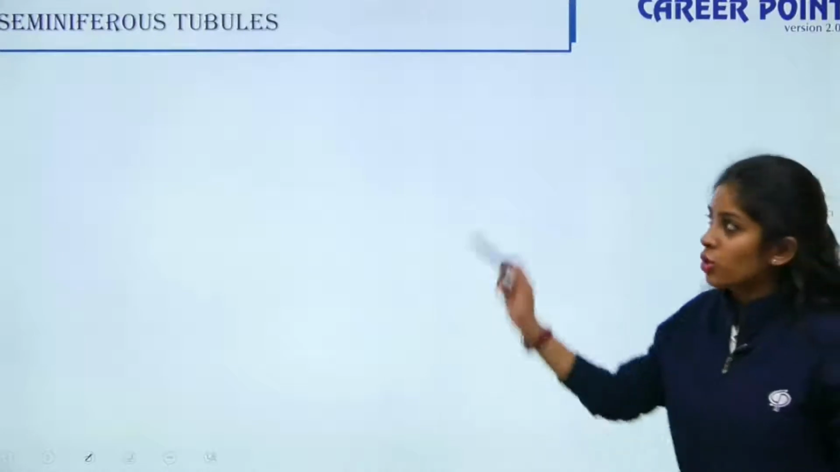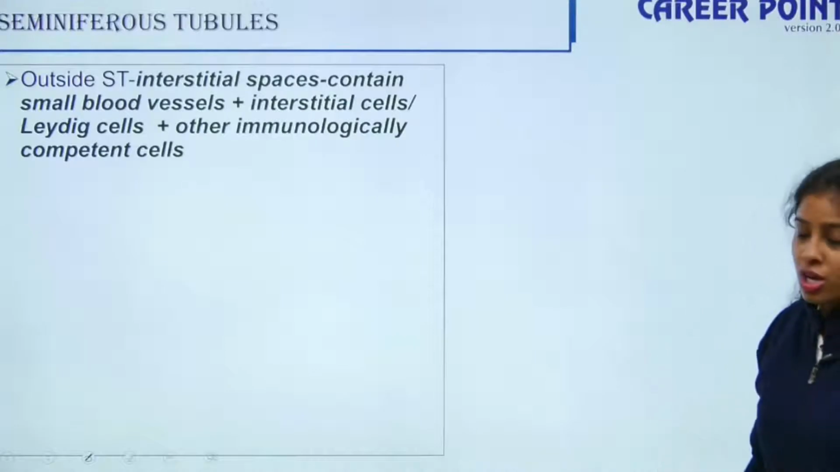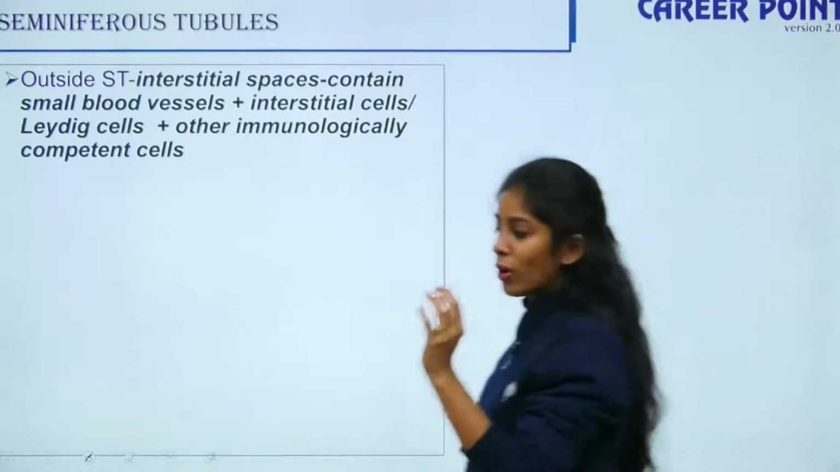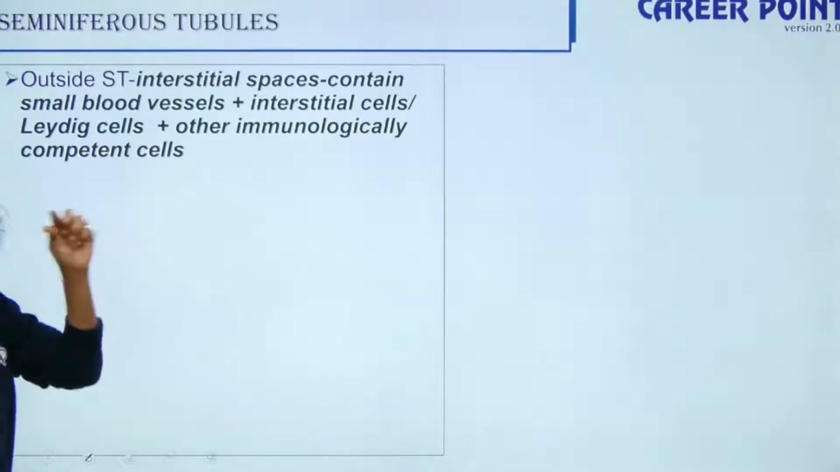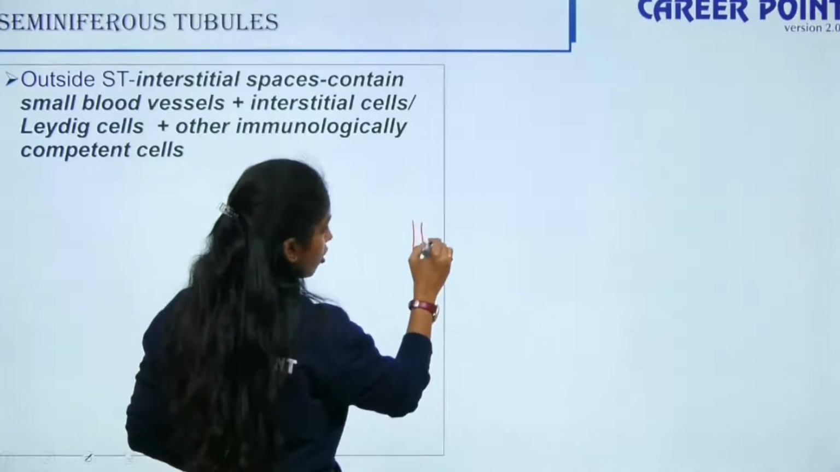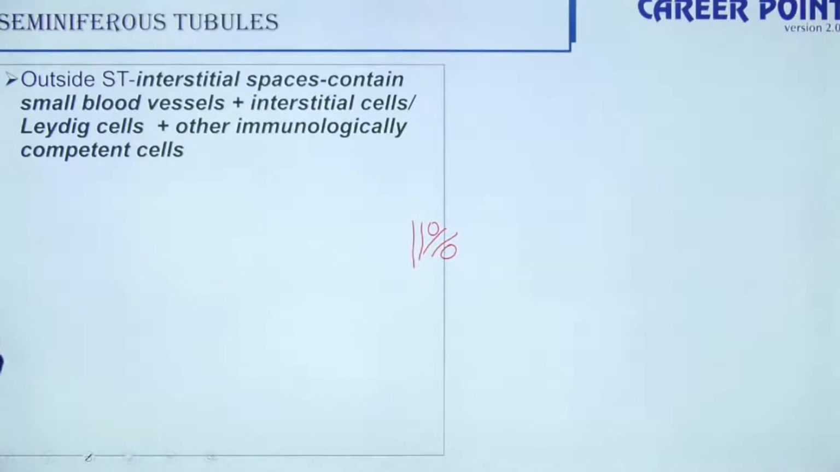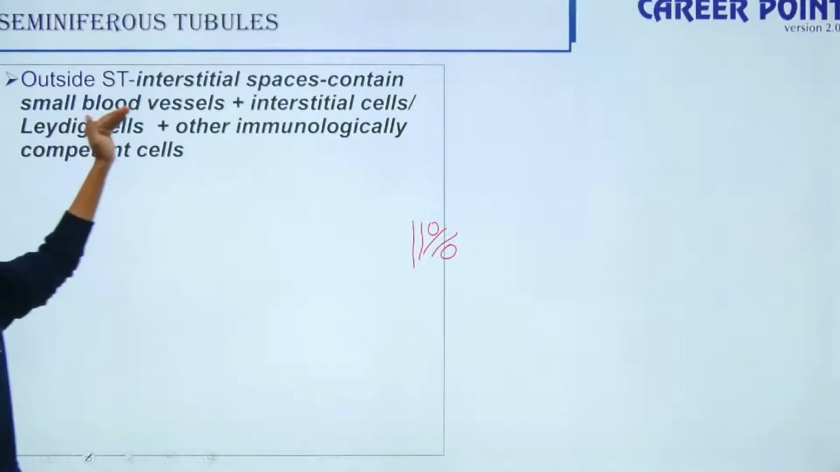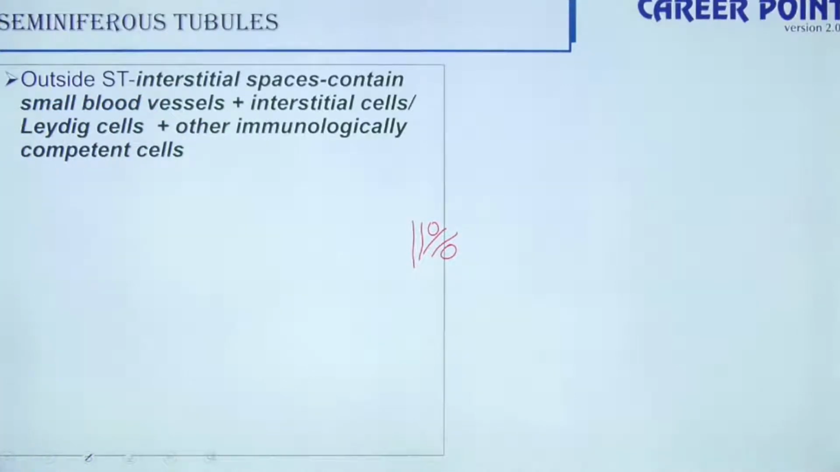So moving forward, now we are talking about the seminiferous tubules. So you have 1 to 3 highly coiled structures which are called seminiferous tubules. In between the highly coiled structures, the spaces between them, is known as your interstitial space. They contain small blood vessels, interstitial cells or Leydig cells, and other immunologically competent cells. Other cells which are capable of mounting an immune response are also present.